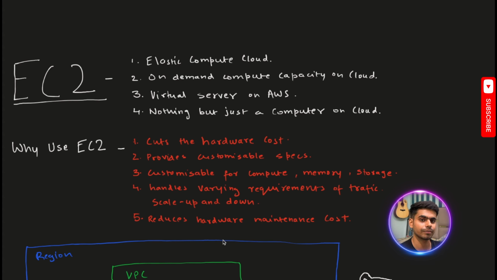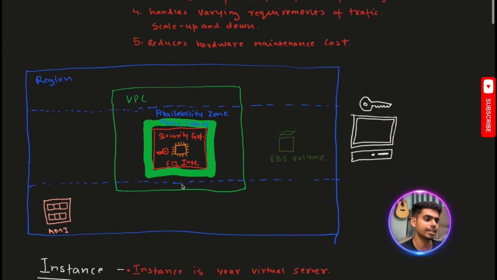For example, you have a website which suddenly gets a huge spike. Your physical host would not be able to provide that compute capacity or memory capacity because it has restrictions on the physical resources. But where you have the resources on cloud, AWS handles the sudden spikes and also provides you different resources without any human intervention. So now let's understand where EC2 resides and how we can access it.